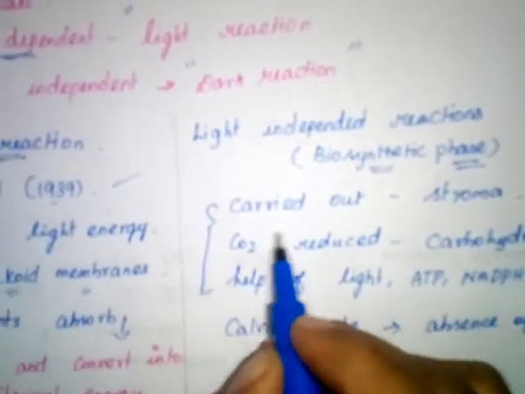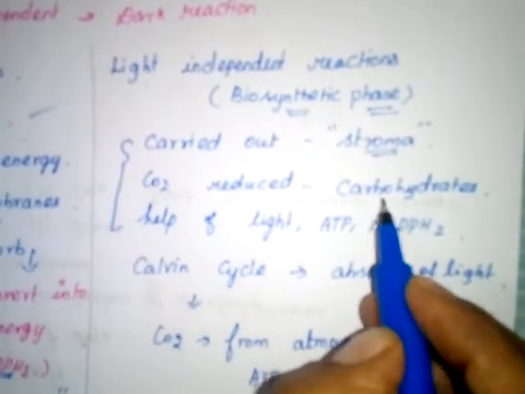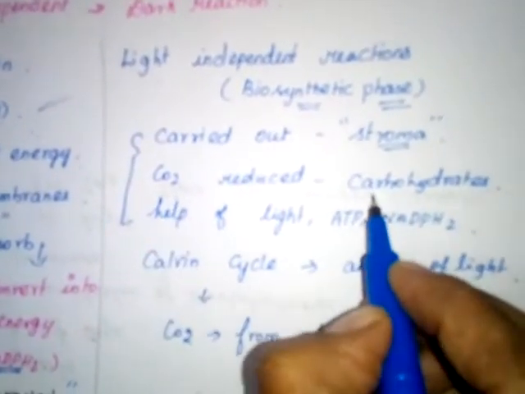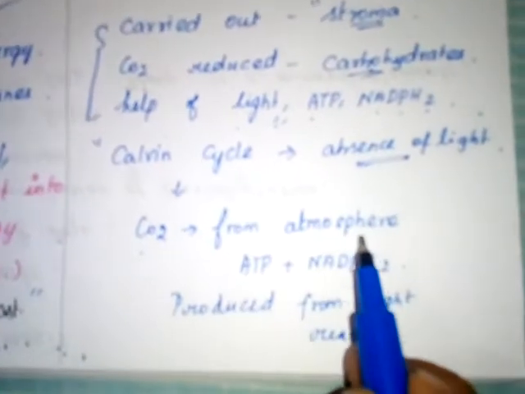Then the light independent reaction. This process is otherwise called the biosynthetic phase. It is carried out in the stroma. In the stroma, carbon dioxide is reduced to carbohydrates with the help of ATP and NADPH2. This is the Calvin cycle, which can occur in the absence of light. Carbon dioxide from the atmosphere, with the help of ATP and NADPH2 produced in the light reaction, is reduced. That is called the biosynthetic phase.